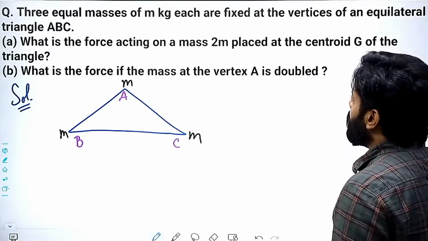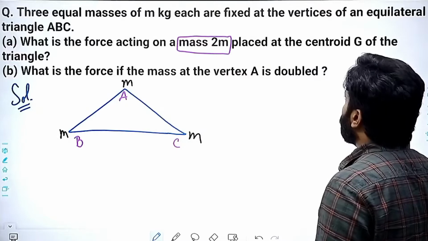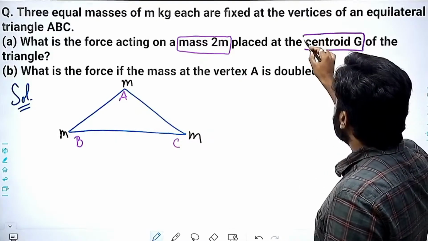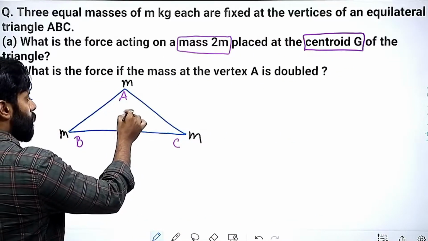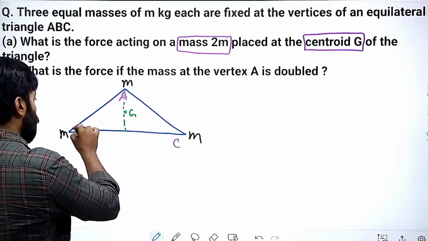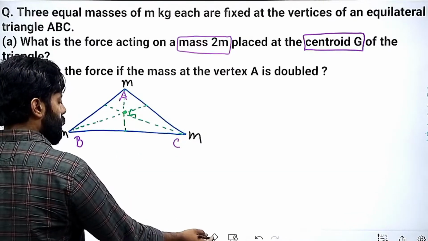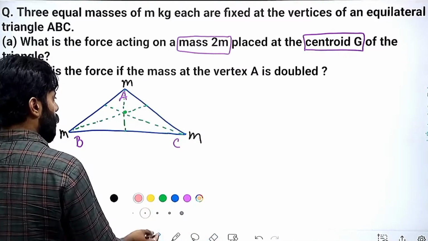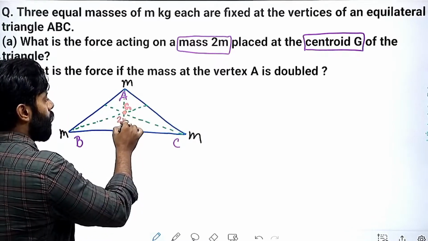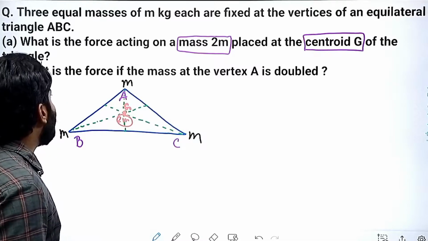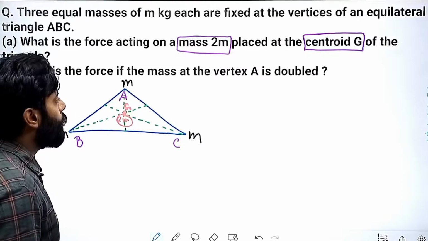What is the force acting on the mass 2m placed at the centroid G of the triangle? We have placed mass 2m here, and we have to find out what is the force acting on mass 2m placed at the centroid of the triangle. What is the force if the mass m at the vertex is doubled?